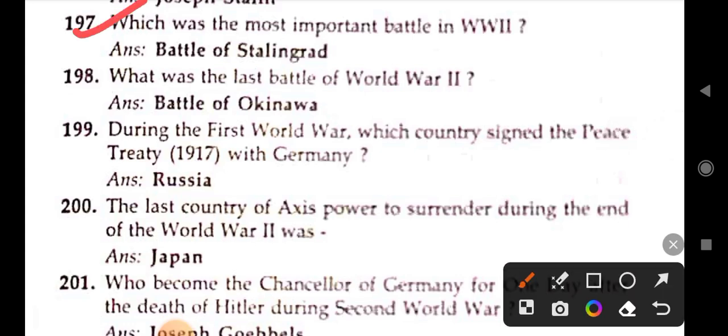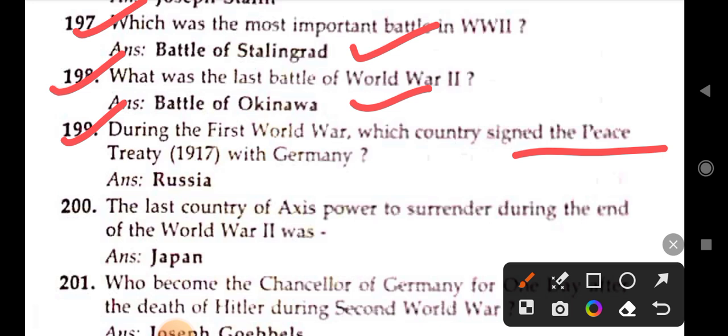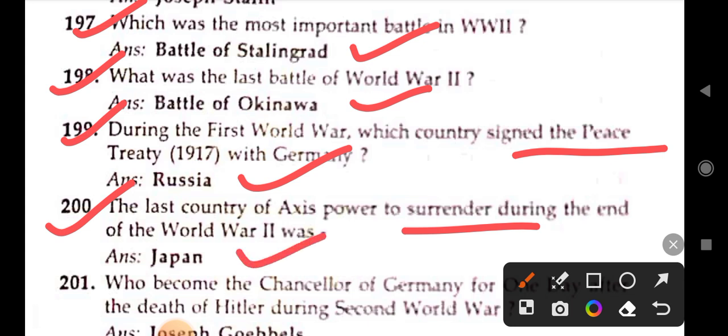Which was the most important battle in World War II? Battle of Stalingrad. What was the last battle of World War II? Battle of Okinawa. During the First World War, which country signed the peace treaty in 1917 with Germany? Russia. The last country of the Axis powers to surrender at the end of World War II was Japan.